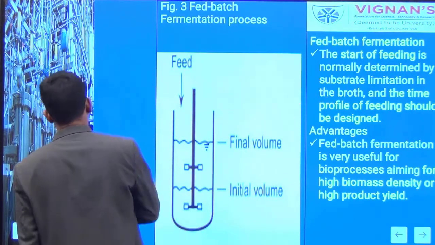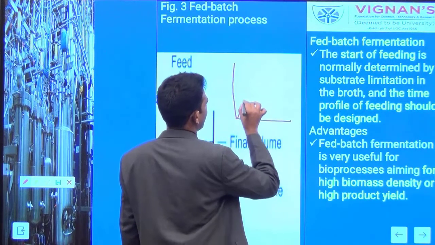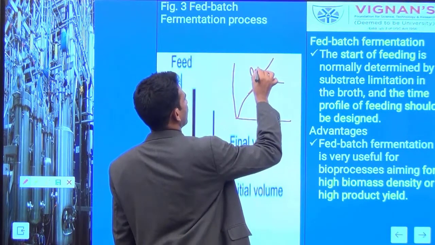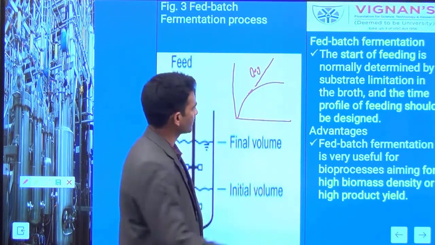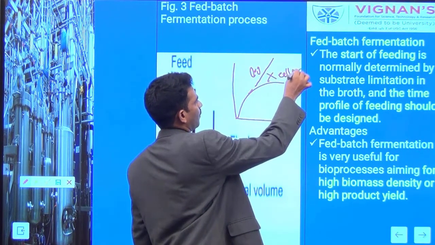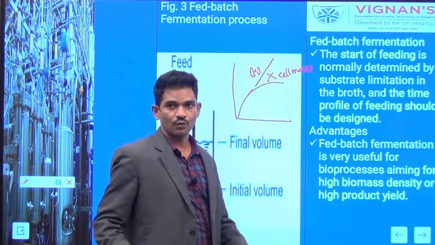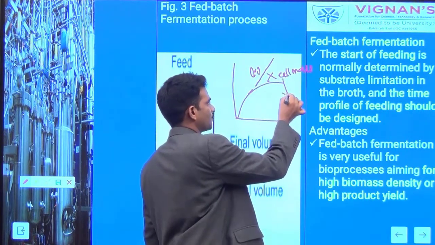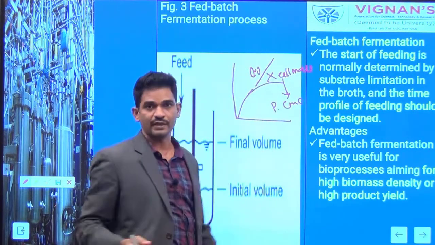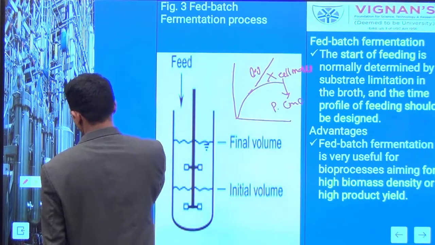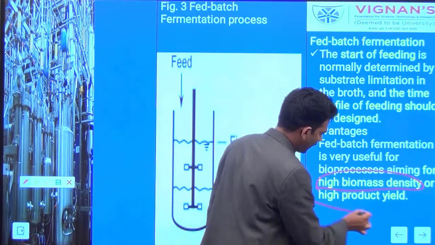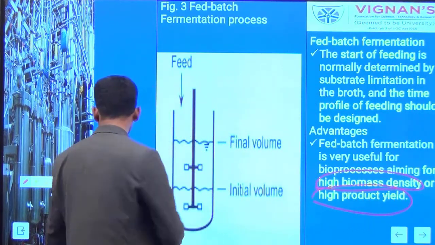So if you run this fed batch process, the main advantage is that you can see the extended log phase. Because of this, you will get more cell mass concentration. For a growth associated product, the cell mass is directly proportional to the product concentration. So indirectly, if you raise this, you will get more quantity of the product. That's why fed batch is preferred to produce high biomass density and high product yield.